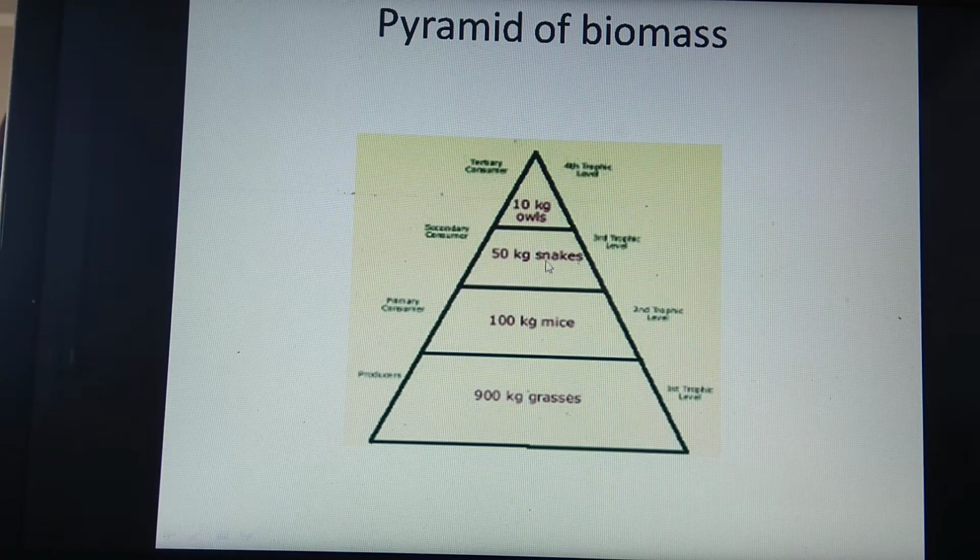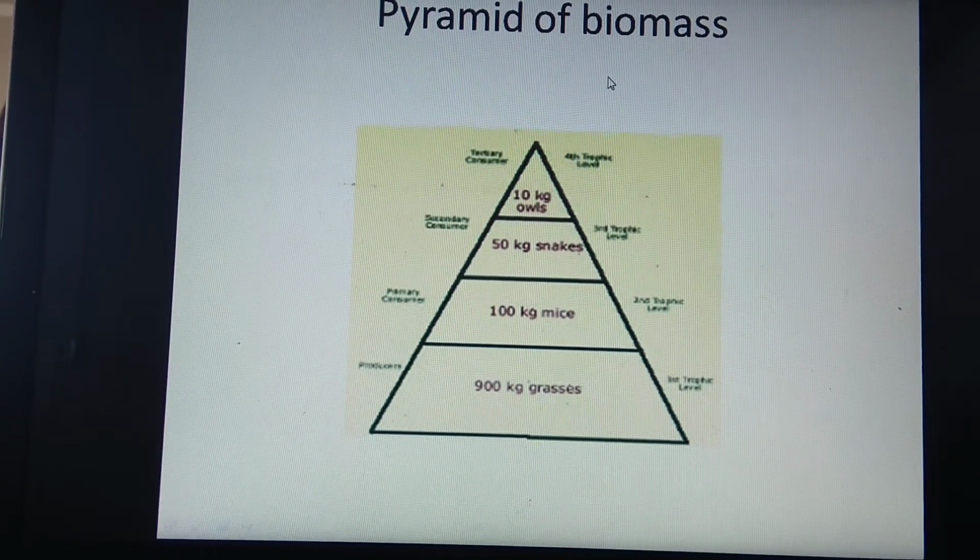And when it is consumed by the top level one, then only 10 kg is left. So the dry weight of these organisms goes on decreasing as we go upward through the trophic levels. This is called the pyramid of biomass. Remember that biomass means the amount of mass produced by living beings, which is considered in terms of dry weight.